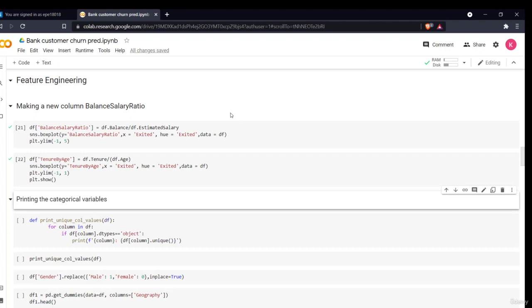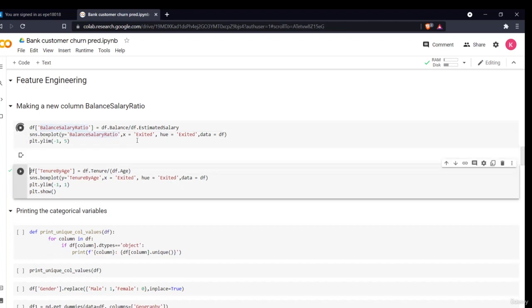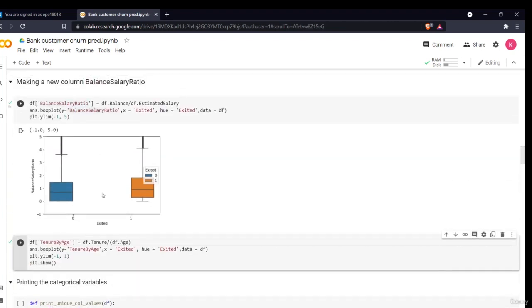So first, we'll make a new column called salary balance ratio. In the previous section we saw that neither the balance nor the estimated salary had much relationship with the churn. We did not find any relationship or information that, based on balance or estimated salary, we could tell whether a customer will churn or not. So I combined both of them. I took a ratio and then I plotted a box plot. After that, I found out that there is some information we can interpret from it.